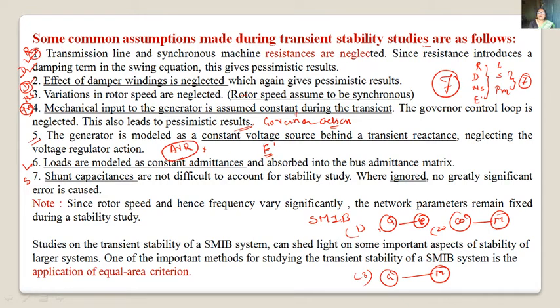For these three cases, a simple two machine system, we can find the transient stability using the equal area criteria. So we will see the application of the equal area criteria, the method of finding the transient stability of a single machine infinite bus system.